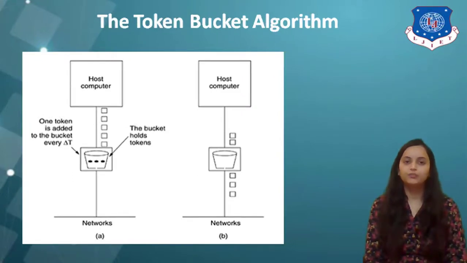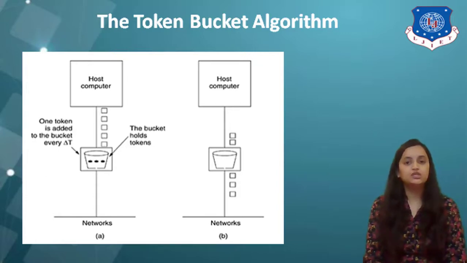So, the token bucket algorithm provides a different kind of traffic shaping than that of the leaky bucket algorithm. The leaky bucket algorithm does not allow idle hosts to save up permission to send large bursts later. The token bucket algorithm does allow saving up to the maximum size of the bucket. This property means that a burst of up to n packets can be sent at once, allowing some burstiness in the output stream and giving faster response to sudden bursts of the input.